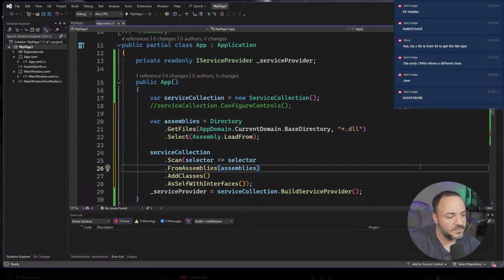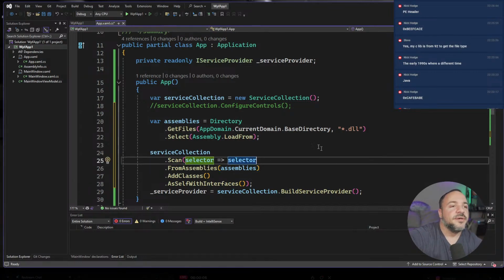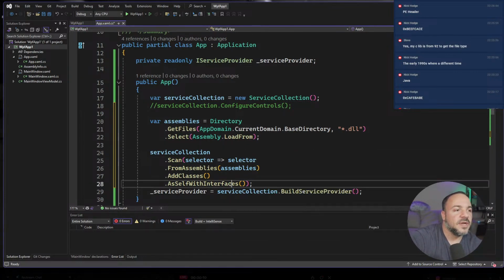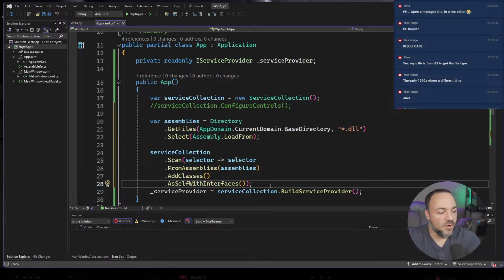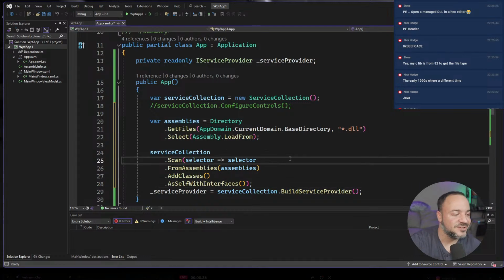That's hurtful. Okay. So when I am programming, I generally like to slap interfaces onto things, except I found more recently, especially with things like test containers, I just don't have to write as many mocked unit tests as I want. PE, open a managed deal on a hex editor. I don't have a hex editor on this computer. I do on my other one, but this one is for gaming, and I've only recently switched over for streaming and video.